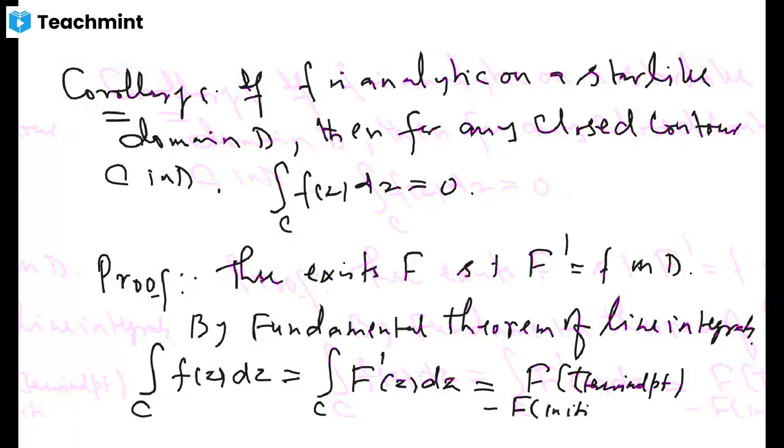But since it is a closed contour, both the initial and terminal points are the same, hence this difference has to be 0.